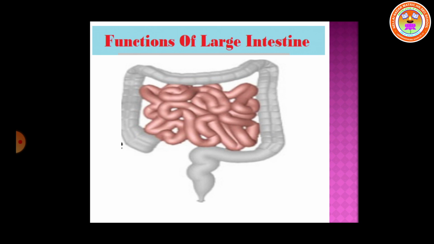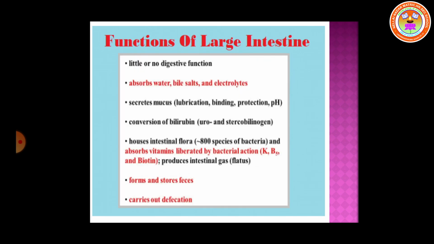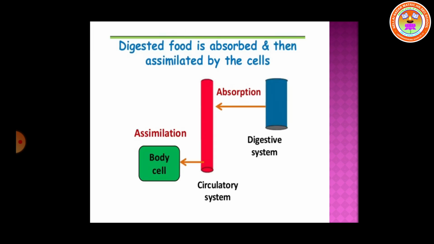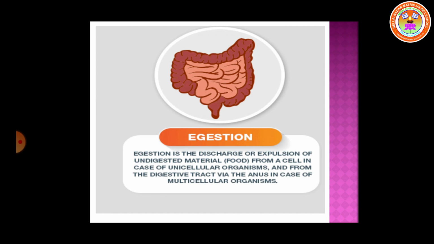So now the last process is egestion. What is egestion? The undigested or unassimilated portion of the ingested food material is thrown out from the body through the anal aperture as fecal matter. This is known as egestion or defecation. Egestion is nothing but sending out of undigested waste substances from our food.